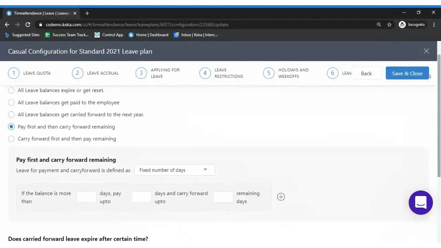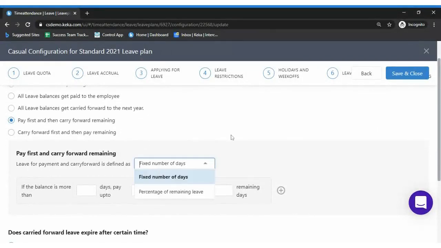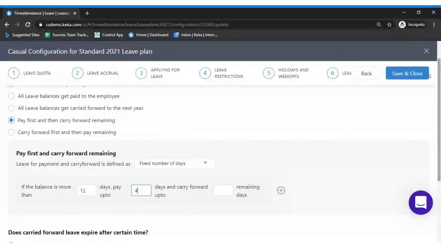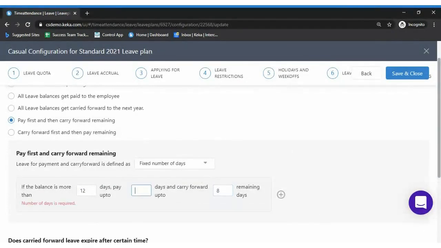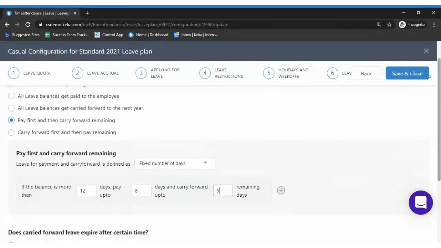In case you want to pay first and then carry forward, we'll consider an example. If the employee's leave balance is more than 12 days, then 8 are to be paid and 4 to be carried forward. So encashment will happen up to 8 days, and the remaining 4 days will be carried forward.